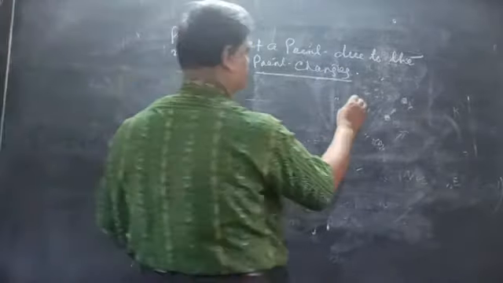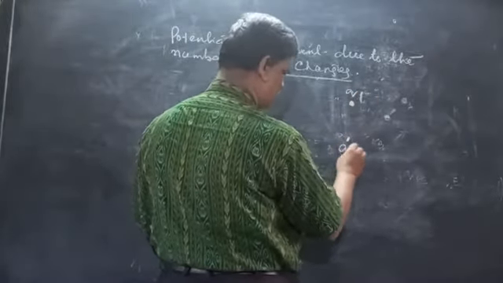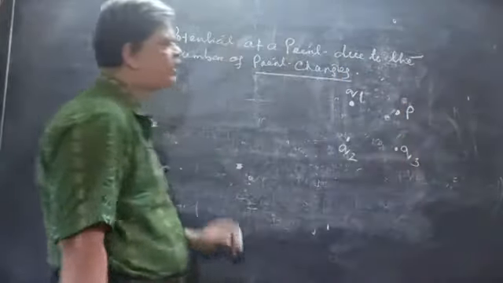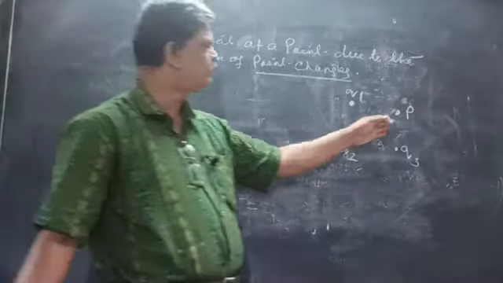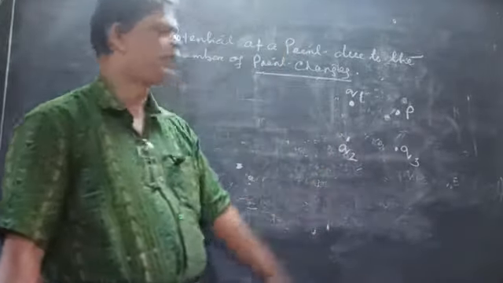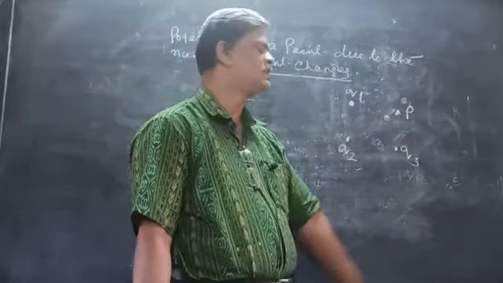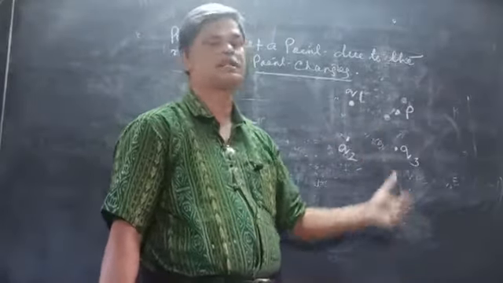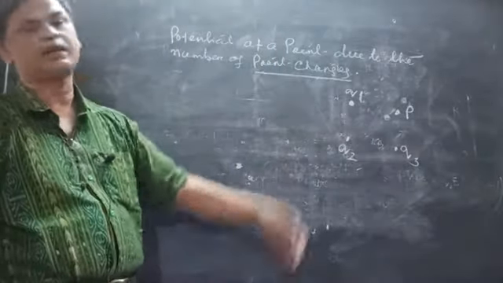Suppose these are the different point charges. Let this be Q1, this be Q2, and this be Q3, and this is the point of observation P. Now find the potential at point P due to the different charges. P lies in the field of Q1, since the field of Q1 extends up to infinity. P lies in the field of Q2, since its field extends up to infinity, and P also lies in the field of Q3. So there are three fields due to the three charges, one field for each charge. So how can you find out the potential at point P?